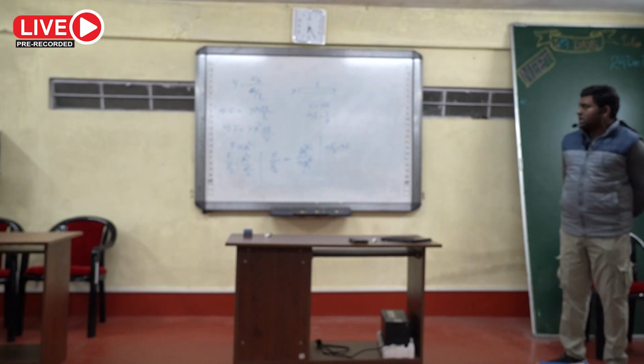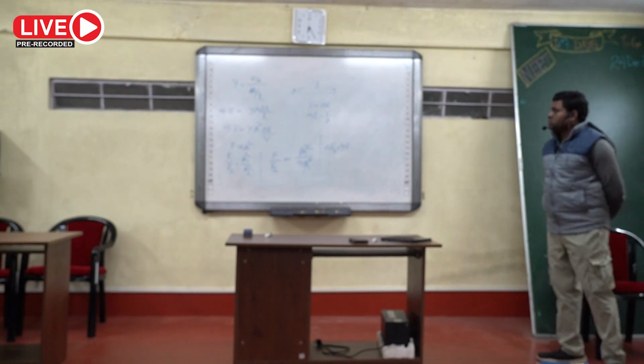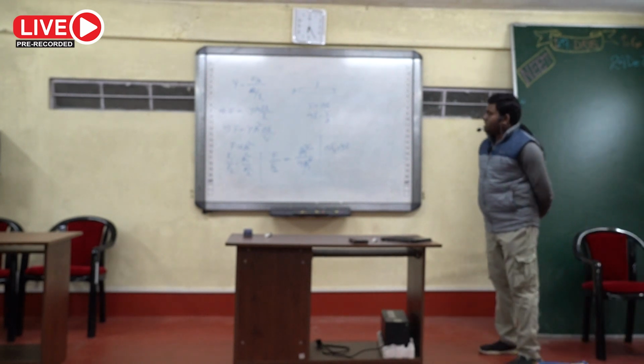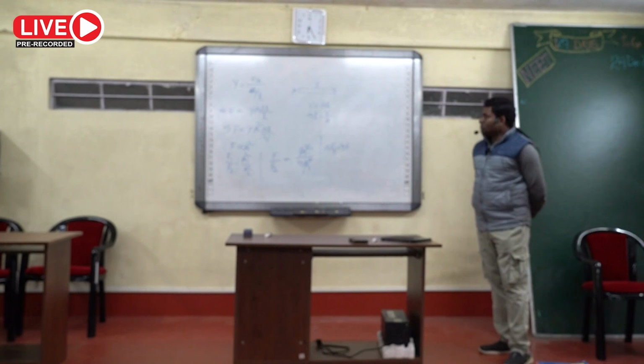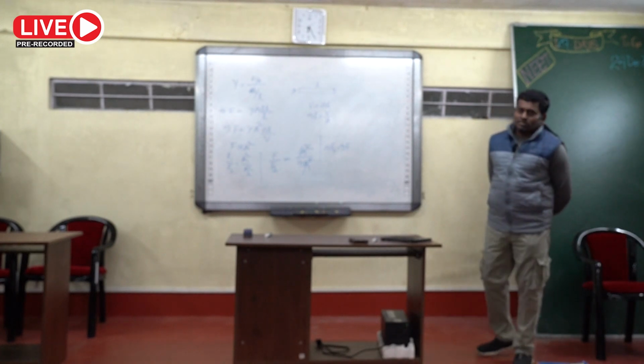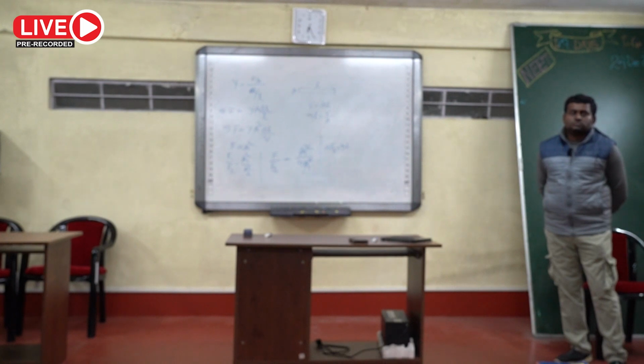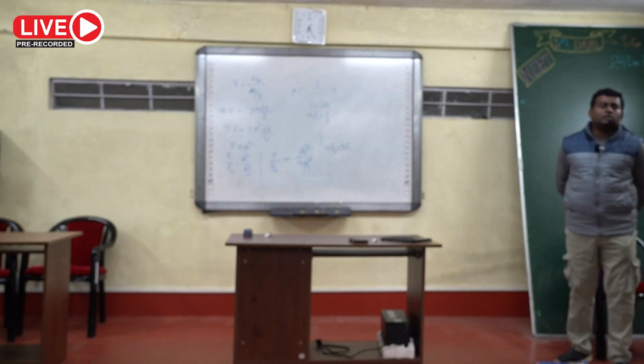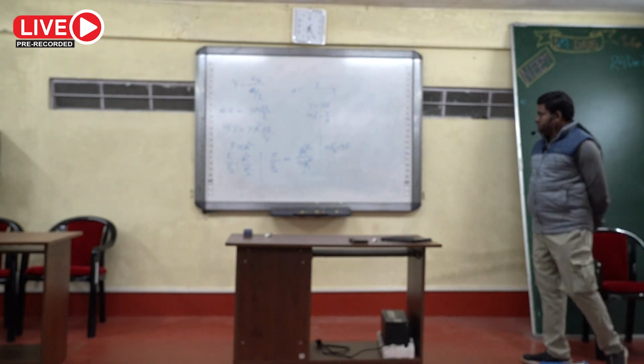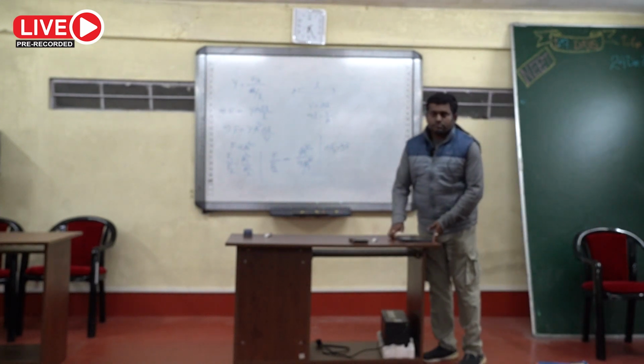So from that I can write F1 by F2 equal to A1 square by A2 square. Now F1 is given F, so what is F2? Area of cross section is 3 times for the second wire than the first wire. Is it clear to everyone?